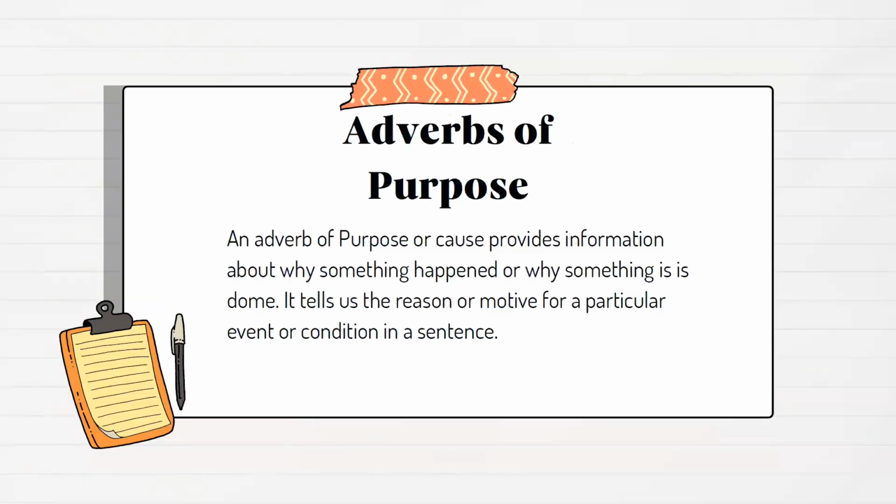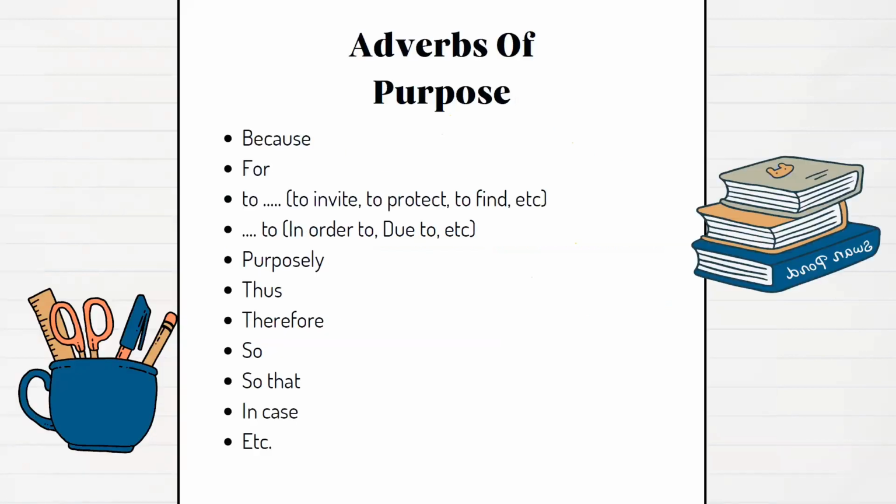The next one is adverbs of purpose. An adverb of purpose or cause provides information about why something happened or why something is done. It tells us the reason or motive for a particular event or condition in a sentence. Examples of adverbs of purpose are because, for, to, purposely, thus, therefore, so that, in case, etc.